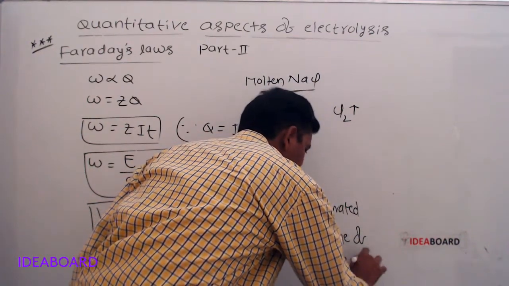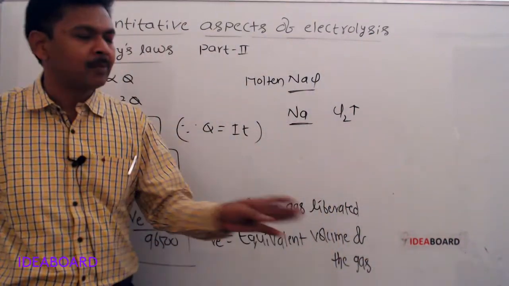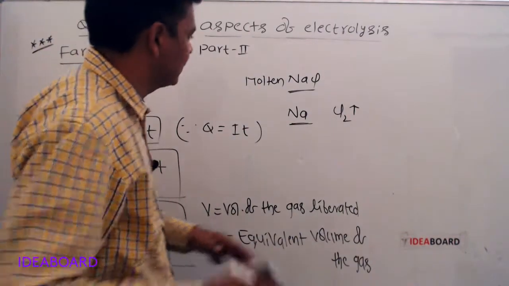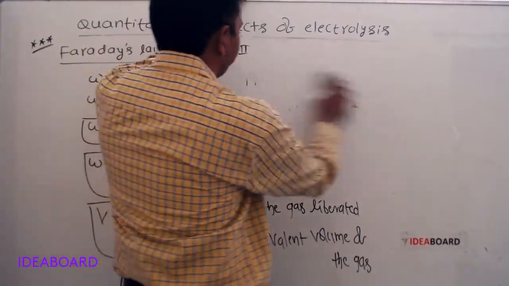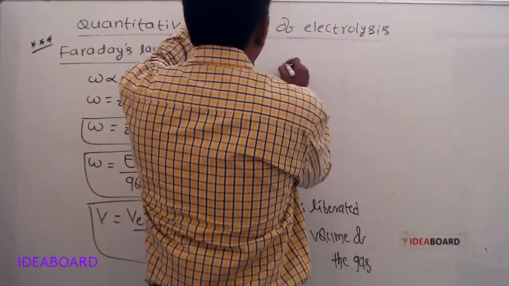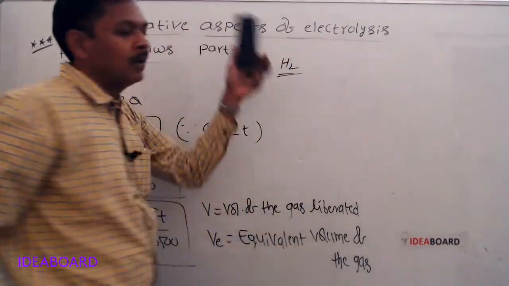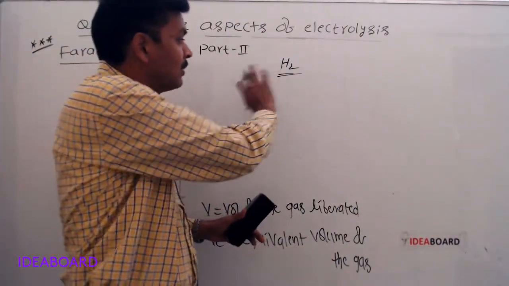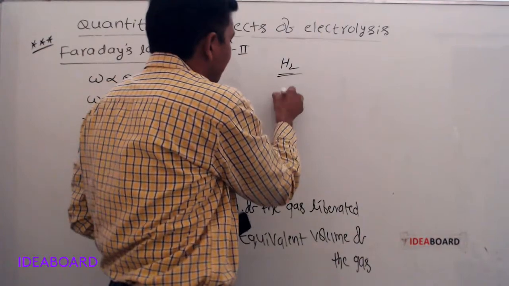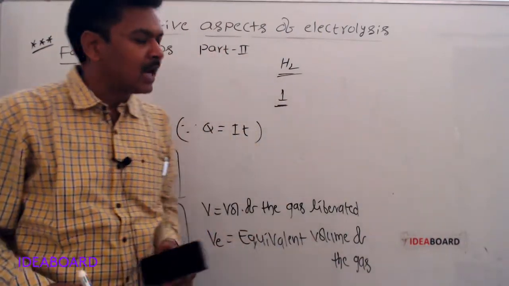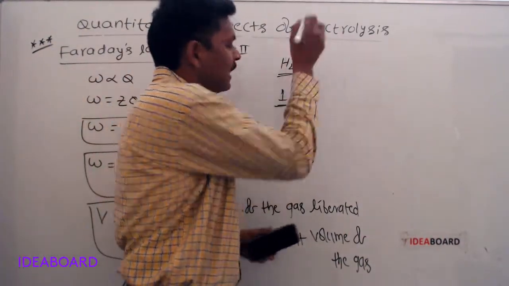Equivalent volume of the gas is nothing but, suppose we take hydrogen gas. What is the atomic weight of hydrogen? Not molecular weight, atomic weight. Atomic weight of hydrogen is 1 gram.